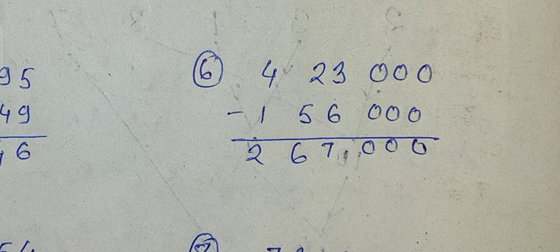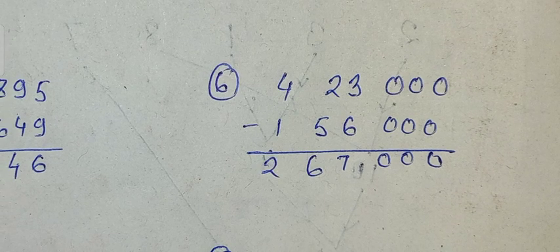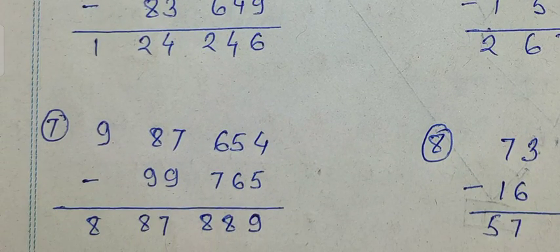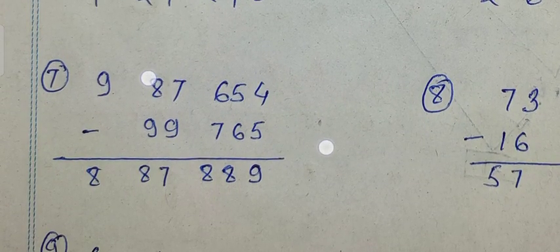The price of the machine is 4,23,000, and the man needs 1,56,000 more. So if we subtract these numbers, we will get the answer, and the answer is 2,67,000.